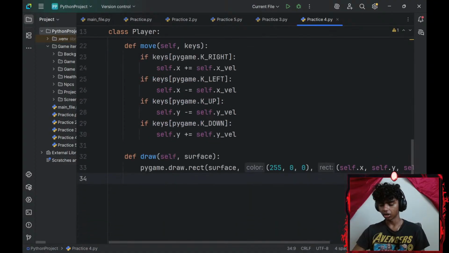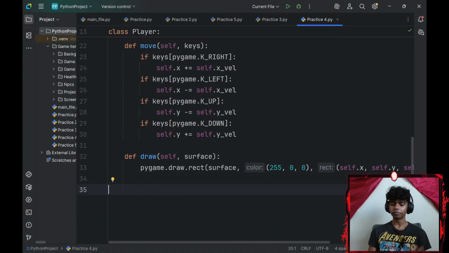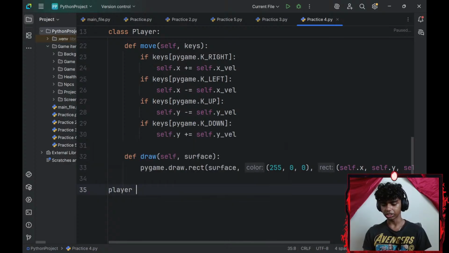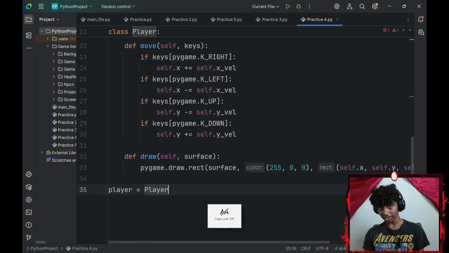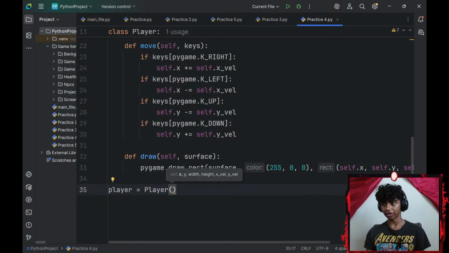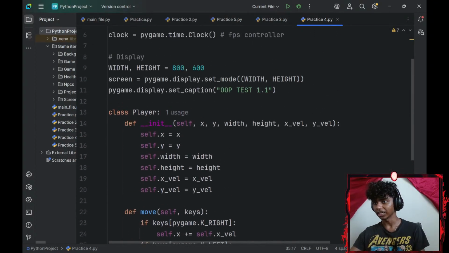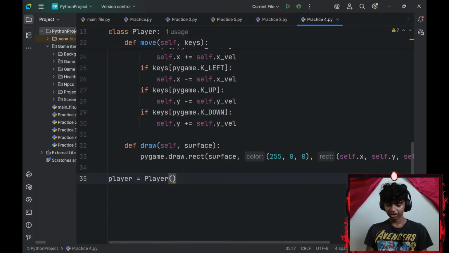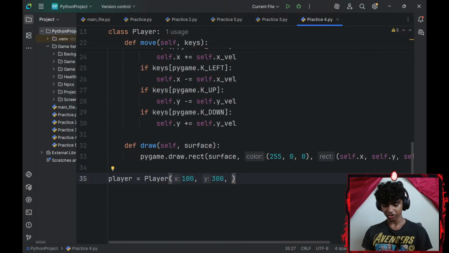Player, move, draw. Alright, so now let me go ahead and create an object. I'll create a player object and set that equal to my player class, and add the attributes for my player class. So what all attributes do I need? I need x-axis, y-axis, width, height, x velocity, and y velocity. My player class x-axis is going to be 100, y-axis is going to be 300, x velocity is going to be 5 frames per second, y velocity is going to be 5 frames per second as well. This is width and height, guys, my bad. I'll go with 50, 55, and 5. Perfect.